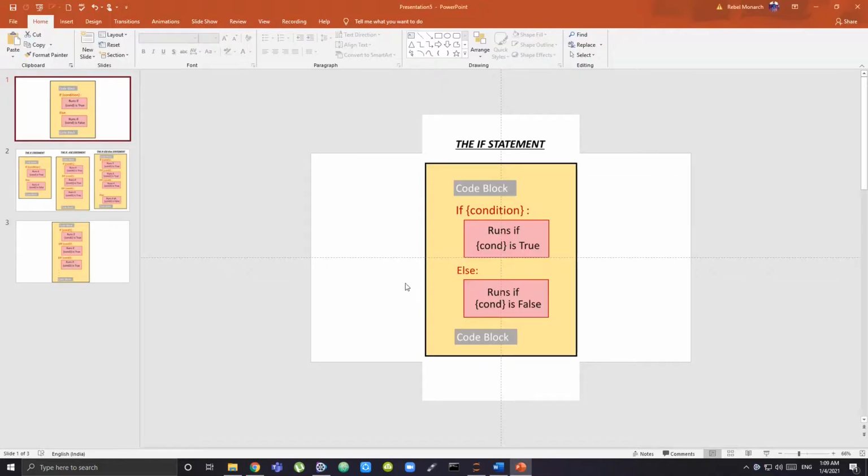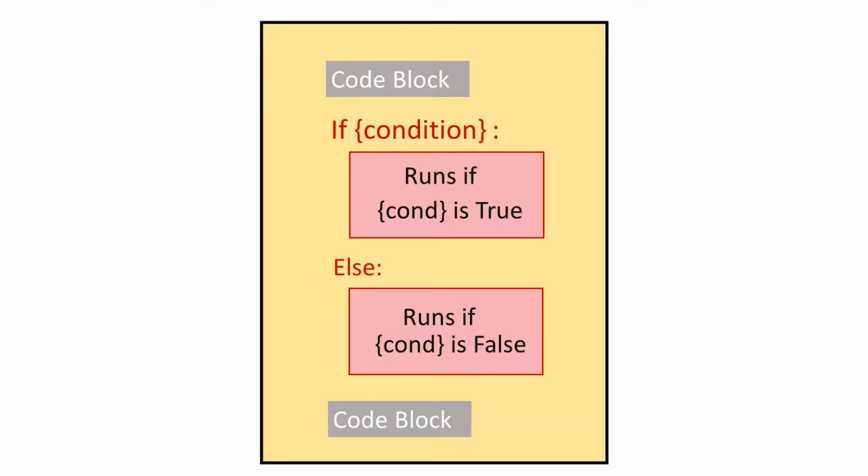So for example, let me show you the code, how the if else looks. First you have a code block. There is some code that you have above the if condition. Then you start with your if else statement. You have to write the if keyword. Keyword basically means it is reserved. If somebody writes if, Python understands they are starting with an if else statement.